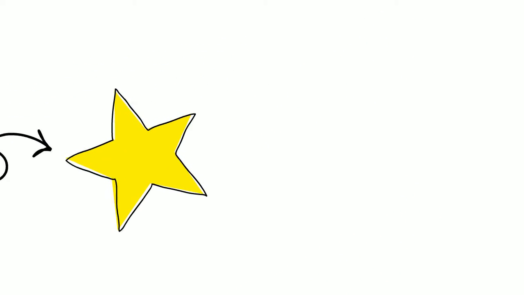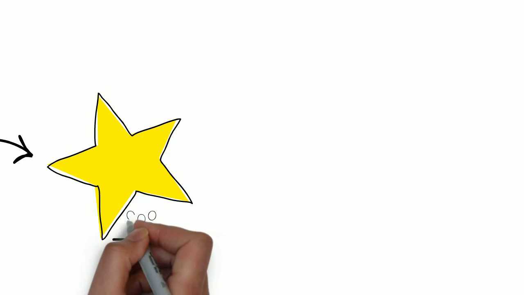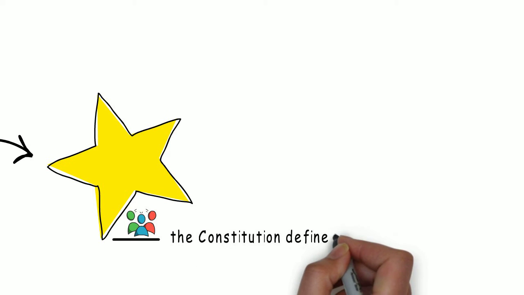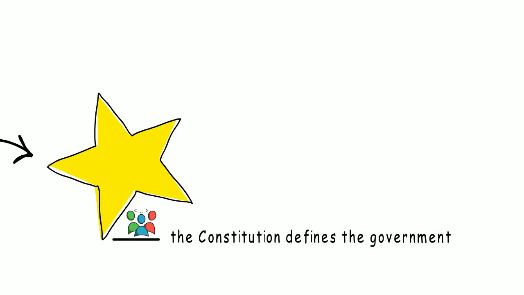The Constitution is a document that explains how the government of the United States works. For example, the Constitution says that the government of the United States must be divided into 3 parts. We say that the Constitution defines the government. This is question 2.